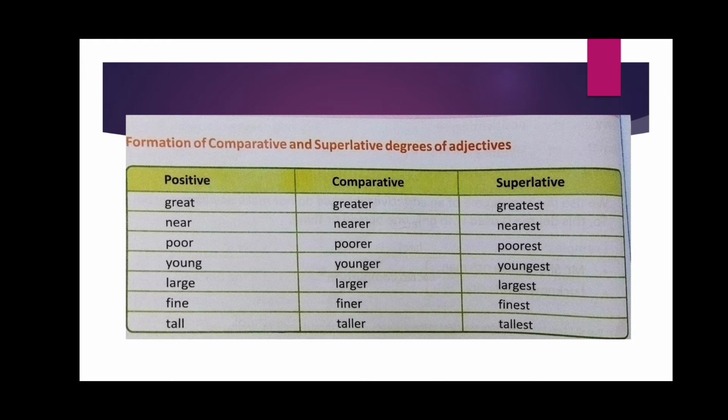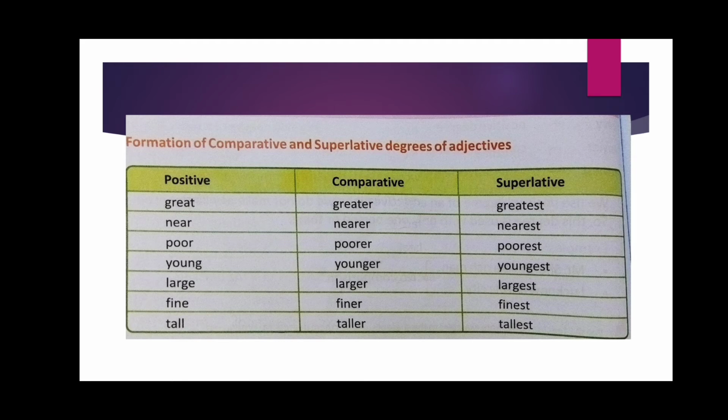Let us see the formation of comparative and superlative degrees. First you have to see positive, then comparative, then superlative. तो इस पे हम कैसे चेंज करते हैं? We are not using the word as it is. In positive, comparative and superlative degree there are changes of words also. Positive is only simple description, so only comparative and superlative change. First one: great, greater, greatest.